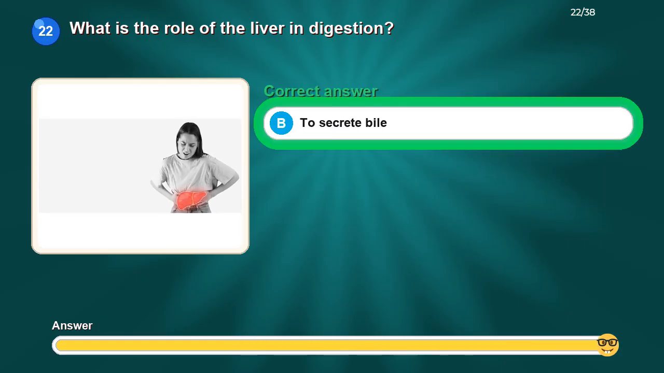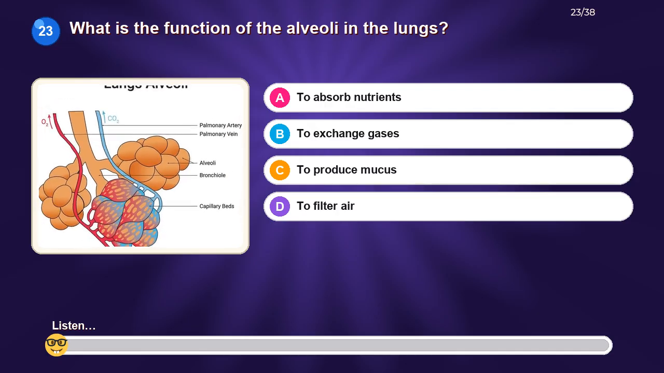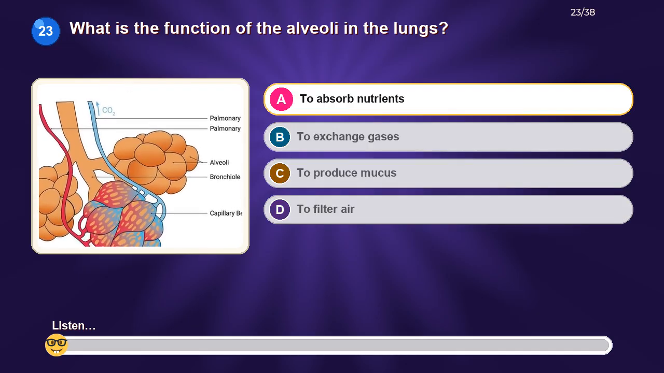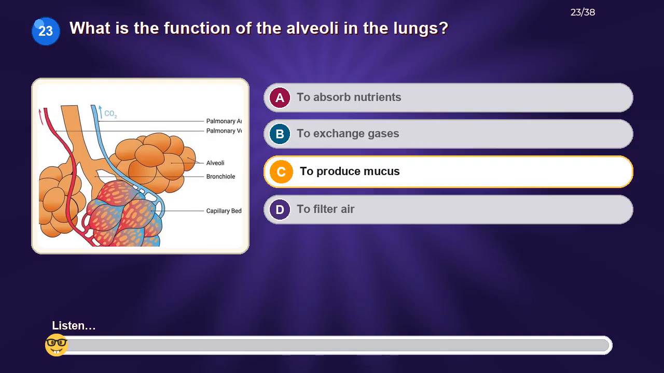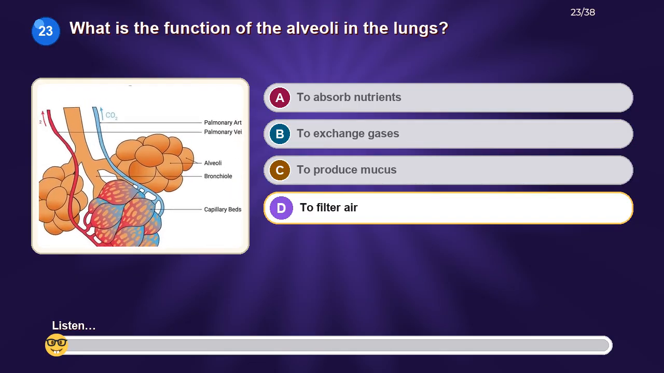The correct answer is to secrete bile. What is the function of the alveoli in the lungs? Option A, to absorb nutrients. Option B, to exchange gases. Option C, to produce mucus. Option D, to filter air.